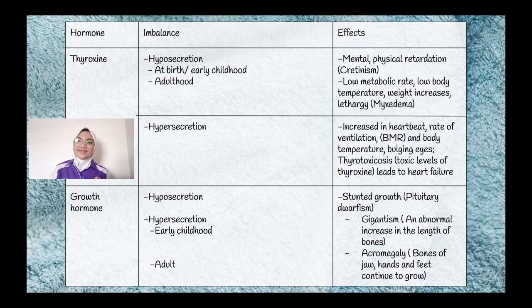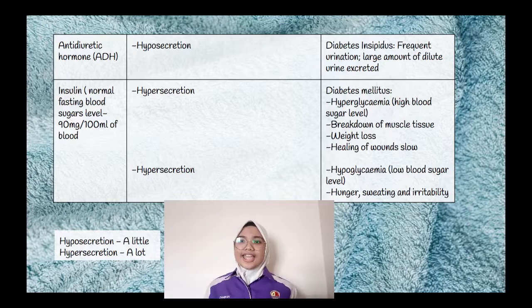Next, in hormonal imbalance, there are four things. First, the thyroxine. Second is the growth hormone. Each one of these have hyposecretion and hypersecretion. You can see in the video. Then there is the ADH hormone, or called as antidiuretic hormone, and insulin.